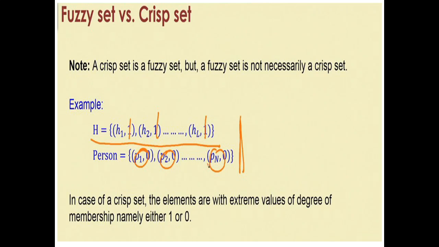Instead of that, a fuzzy set has a membership degree for each element which is between 0 and 1, inclusive of both 1 and 0. So in a crisp set, the elements have extreme values of degree of membership, namely either 1 or 0, whereas in fuzzy sets the elements have intermediate values between 0 and 1.